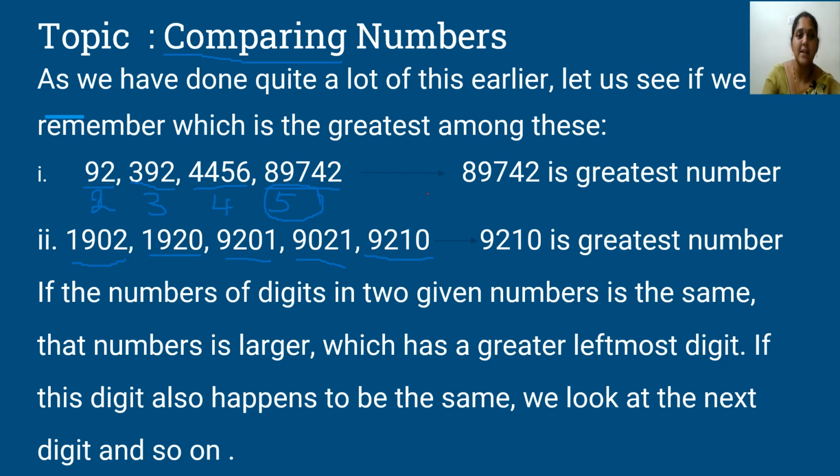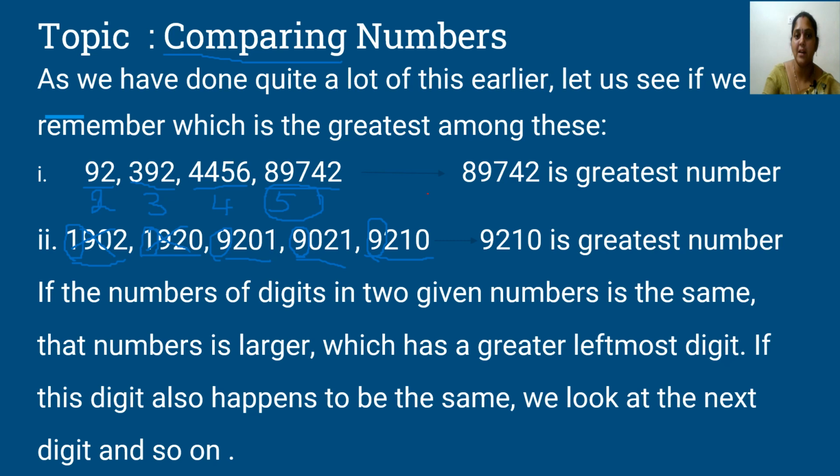In the thousands place we have 1 in the first number. In the second number you have 1. In the third number you have 9. In the fourth number you have 9. The fifth number also has 9 in the thousands place. Now 1 is less than 9. So 1000 is less than 9000. That's why there is no need to compare the ones having 1 in the thousands place. So 1902 is not compared and 1920 is also not compared.